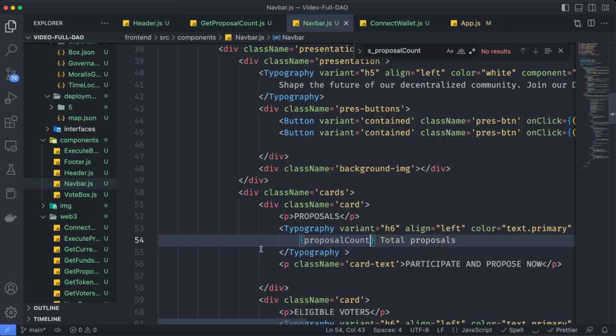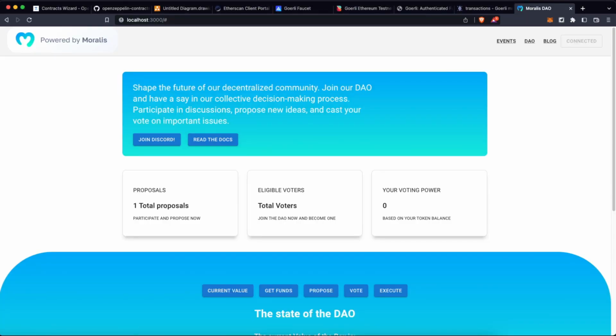Let's save this. Let's go back to the page. And as you can see here, we have the number of 1. And again, the reason is because I've been doing testing on this smart contract, so I already made one proposal, which was already added to the smart contract. Nice. Now let's take the total voters.